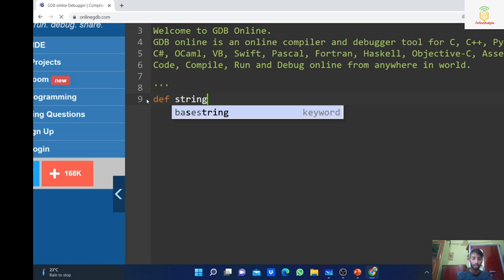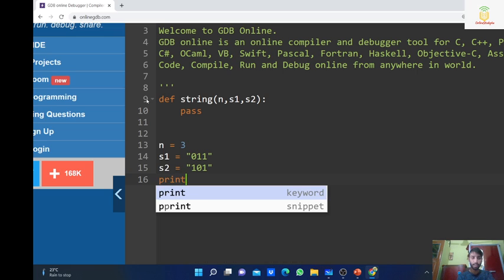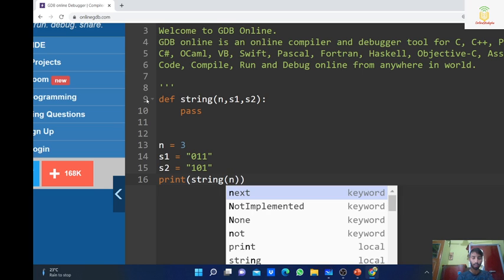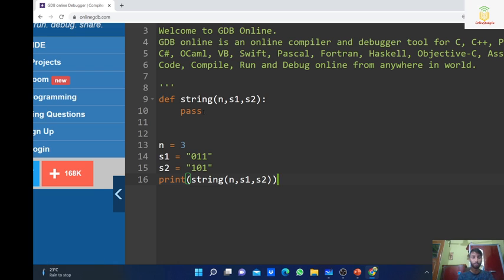So this is our example. Define a string, and the input is n, s1 and s2. So what is our input? n is equal to 3, s1 is equal to 011 and s2 is equal to 101. Now we have to perform the given operation. So print the result, and we have to return the boolean, comma s2. Okay, so now let's see.